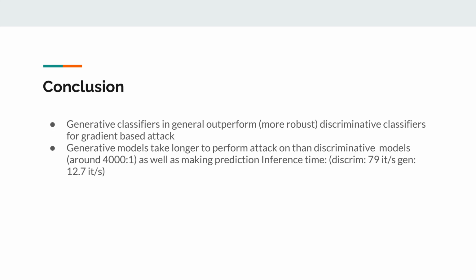In a nutshell, we have successfully demonstrated that generative classifiers are indeed more robust against various adversarial attacks by modeling the joint distribution of samples and labels. However, generative models suffer from longer test time due to inference. Since test time is a deciding factor when deploying machine learning models to use cases such as autonomous vehicles and robotics, there are still issues that need to be addressed before generative classifiers can make a significant impact on real-life applications.